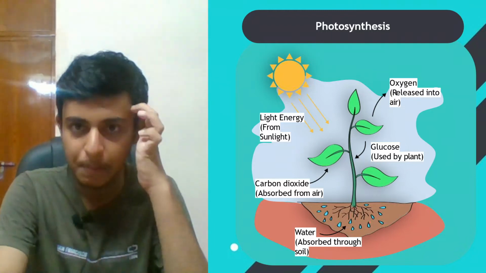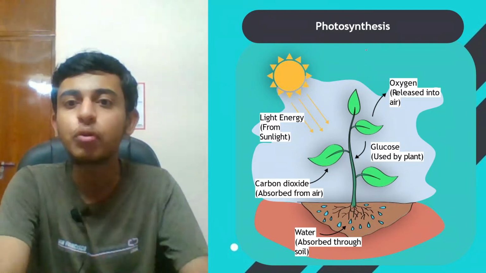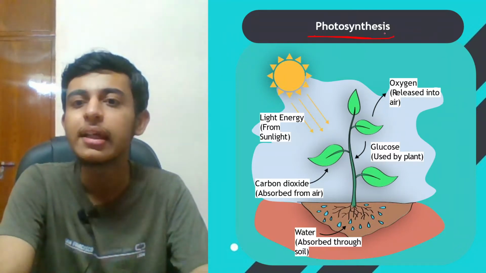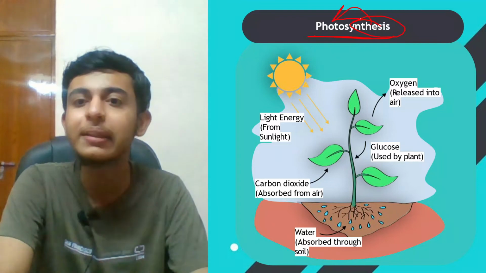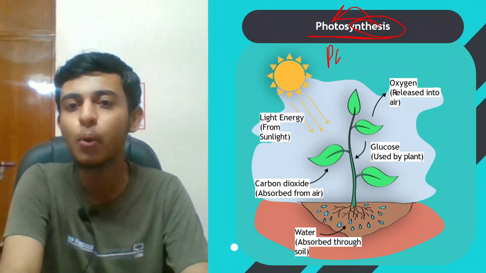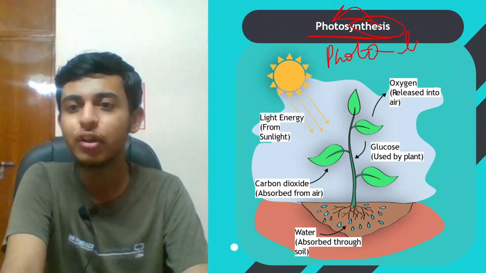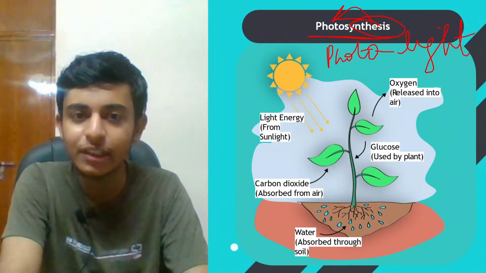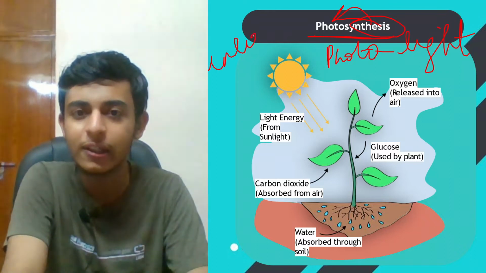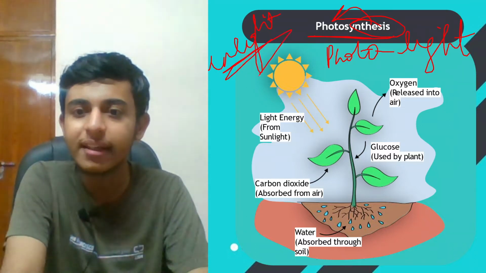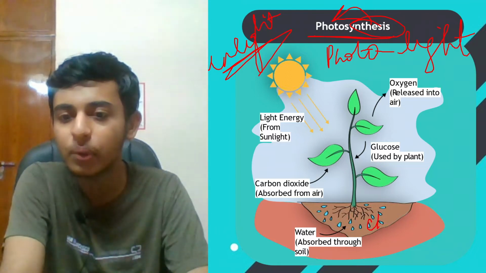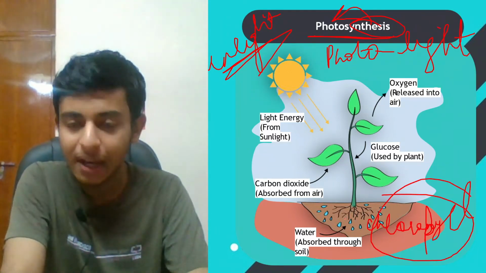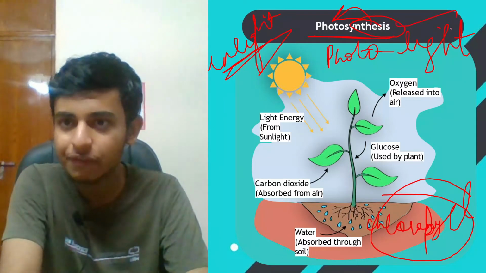ठीक है, अब plants के बारे में बात करते हैं, photosynthesis. तो photosynthesis का basic meaning अगर मैं simplest language में बोलूँ is the synthesis of food in the presence of light. Photo means light. Wherever you hear the term photo, and the most abundant light present in the universe is our sunlight. So in presence of sunlight as well as a green pigment known as chlorophyll, okay, when plants are going to prepare their own food, that will be termed as photosynthesis.